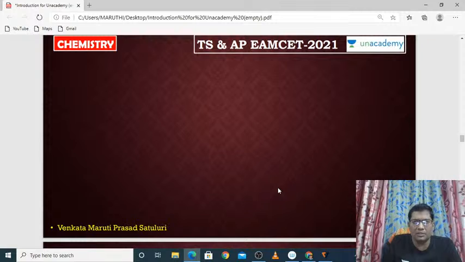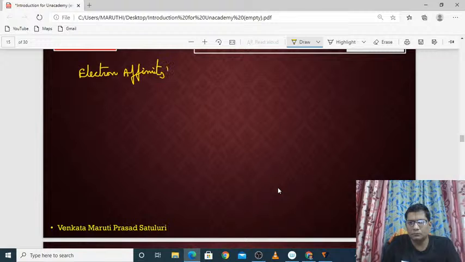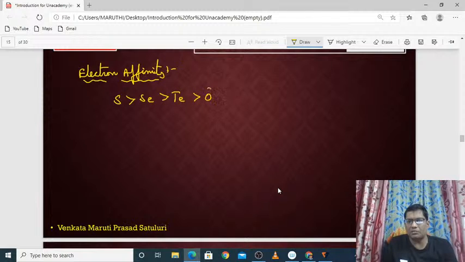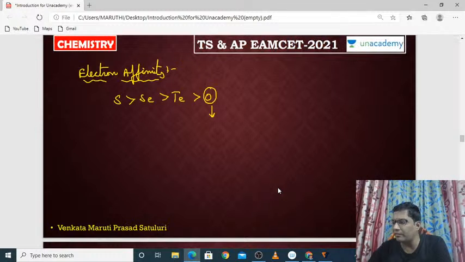And coming to the next one, that is electron affinity. The order of electron affinity is looking like this: sulfur, selenium, tellurium, and the least one is oxygen. So ఎందుకు oxygen కి electron affinity బాగా తగ్గిపోయింది? Why is oxygen having very least electron affinity?